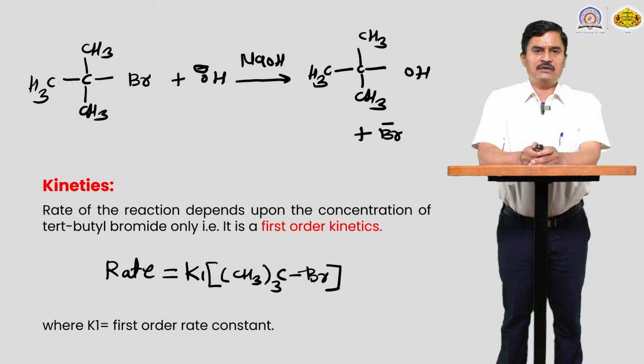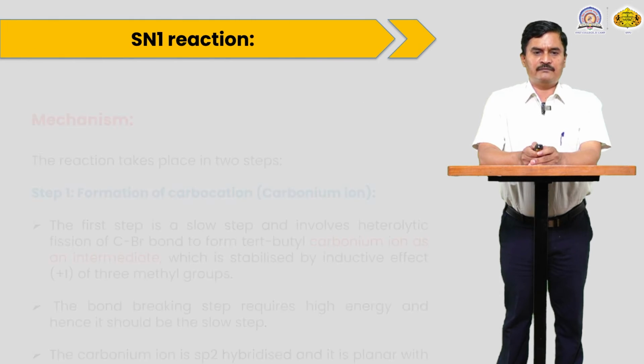So the kinetics of the reaction: the rate is directly proportional to the concentration of substrate only, and does not depend upon the concentration of the reagent. Means if we change the concentration of substrate, then the rate of the reaction is affected. If we change the concentration of reagent, then the rate of the reaction is not affected.